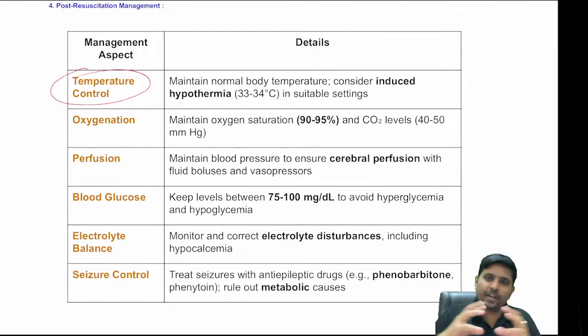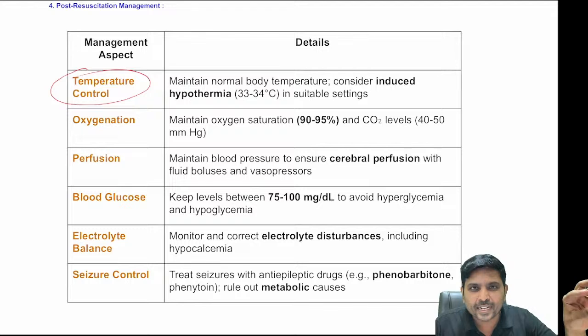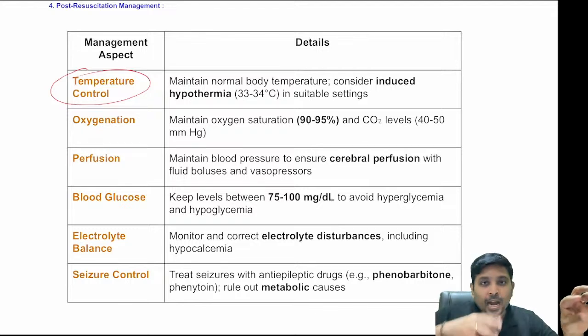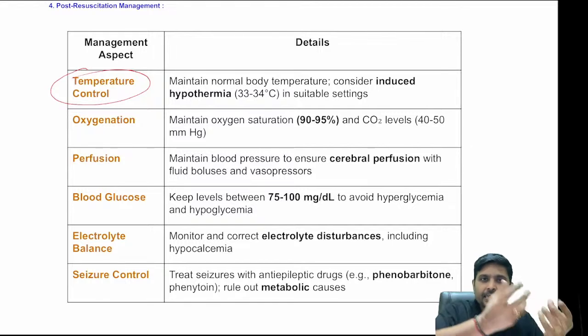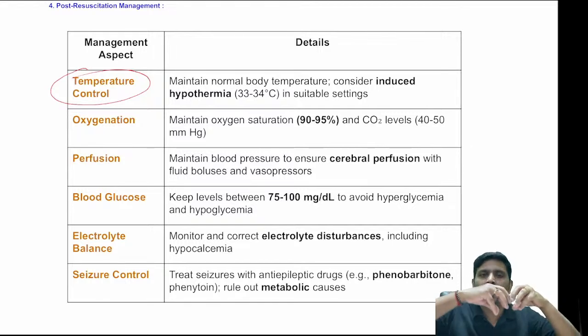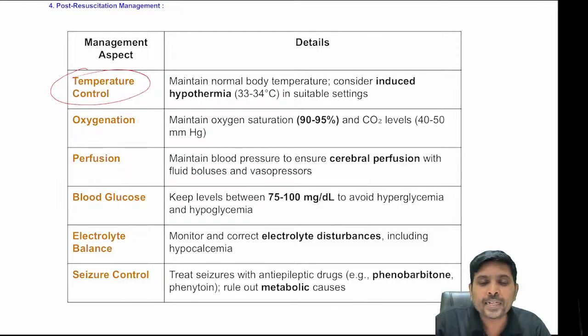the brain. Whenever you have birth asphyxia, some part of the brain would have been affected by birth asphyxia, hypoxia. Other areas will be normal. But the superoxide free radicals that are produced in the affected area will go and affect the unaffected area. So by reducing the temperature of the child, you can save that child from developing cerebral palsy.